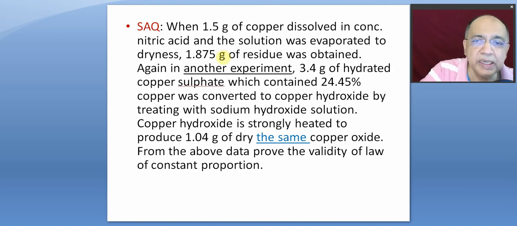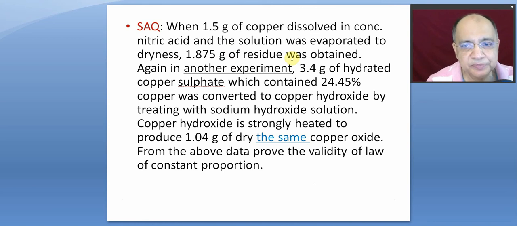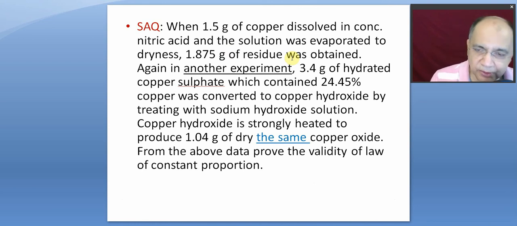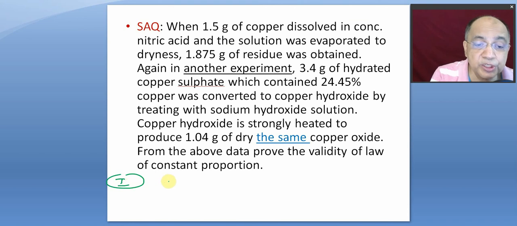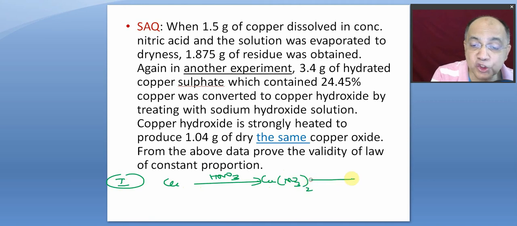So here is one typical experimental problem at those times. They were getting copper oxide, do not know what copper oxide, but the same compound, black, and properties are all same. Now they were getting it by 2 ways. The first experiment was to take copper, convert it to copper nitrate, and then strongly heat to produce copper oxide plus NO2 plus O2.